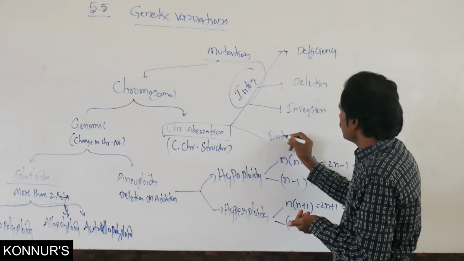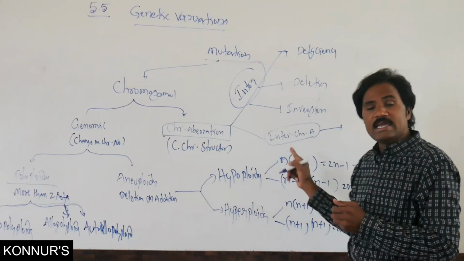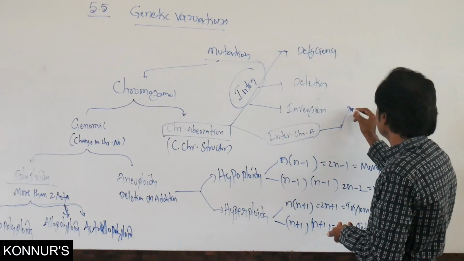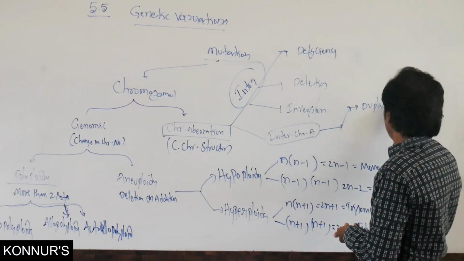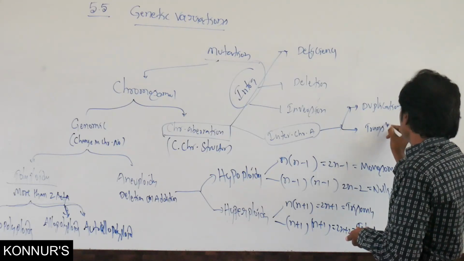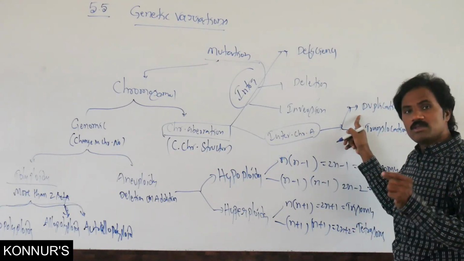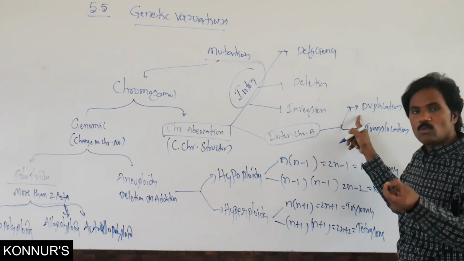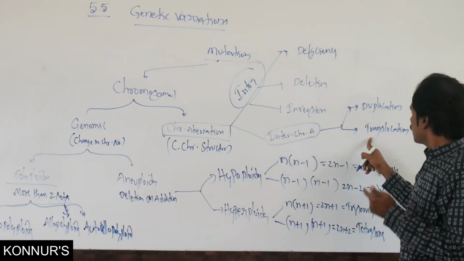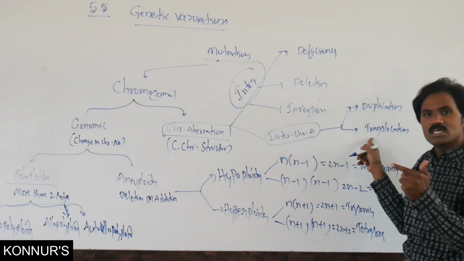Then interchromosomal aberration, in which normally either duplication or translocation is present. Duplication is the doubling, or an excess number of genes attached on the same chromosome. Translocation is when non-homologous segments of chromosomes exchange with each other.